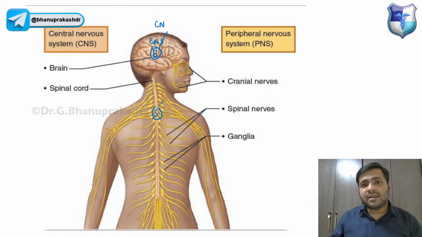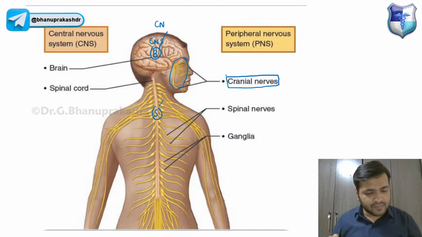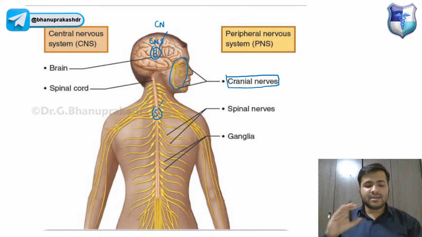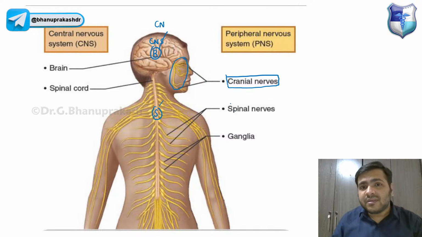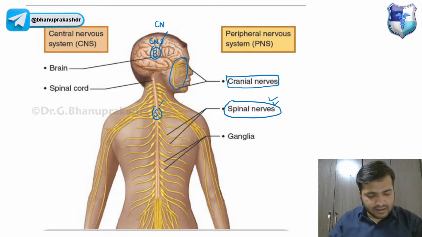Now, from the brain, the nerves are coming out. If you can really appreciate over here, these are called as the cranial nerves. And from the spinal cord, the nerves are coming out. These are called as the spinal nerves.